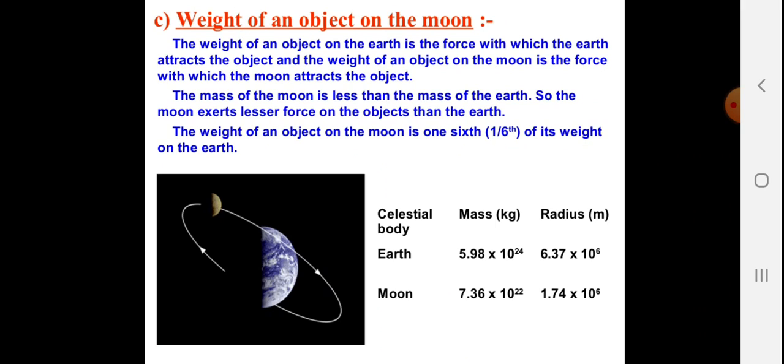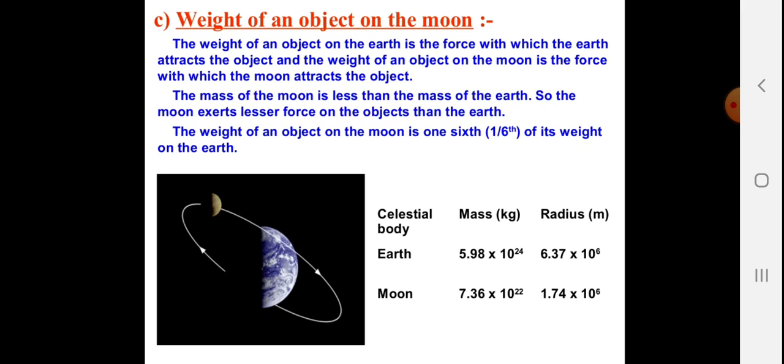Weight of the object on the moon. The weight of the object on the earth is the force with which the earth attracts the object, and the weight of the object on the moon is the force with which the moon attracts the object. The mass of the moon is less than the mass of the earth, so the moon exerts lesser force on the object than the earth. The weight of the object on the moon is 1/6 of its weight on the earth.